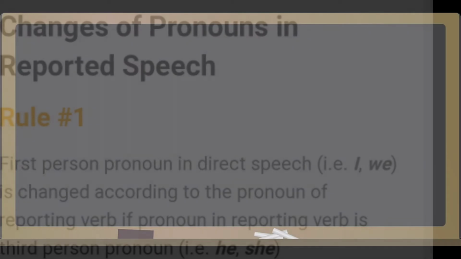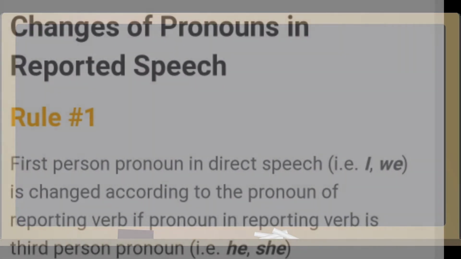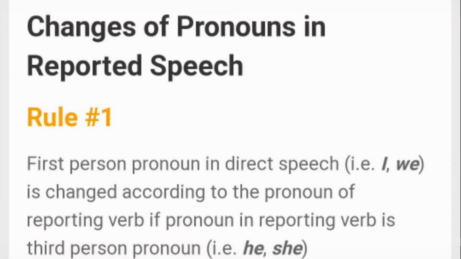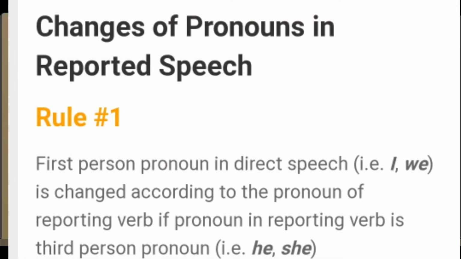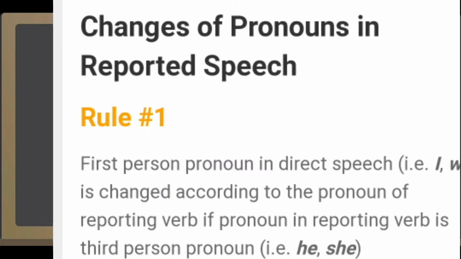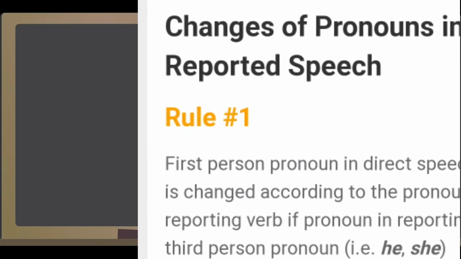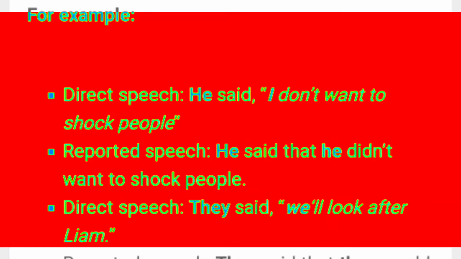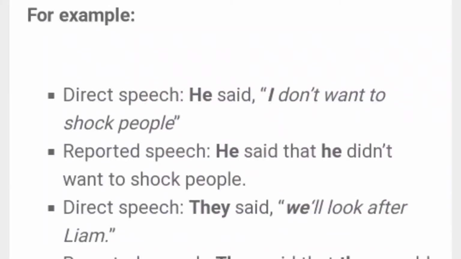Now let's understand it more clearly. First person pronoun in direct speech, that is I and we, is changed according to the pronoun of reporting verb. If pronoun in reporting verb is third person pronoun, that is he or she. Let's see the examples. Direct speech, he said, I didn't want to shock people.